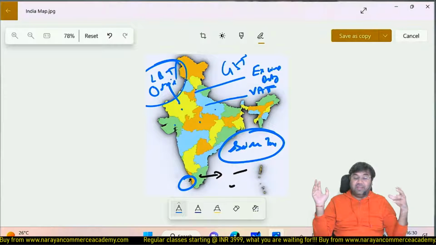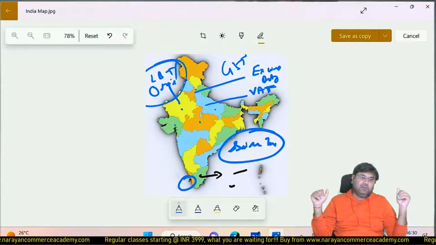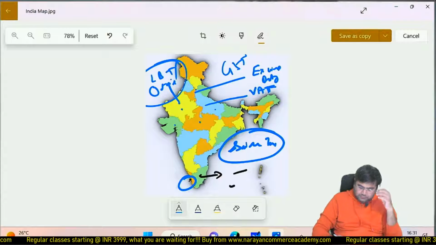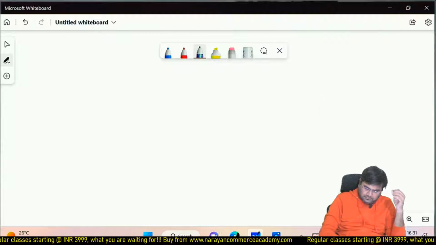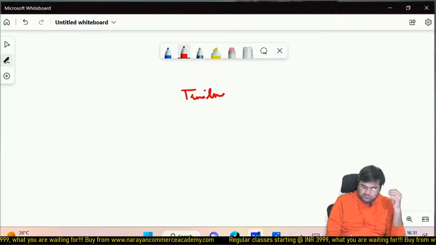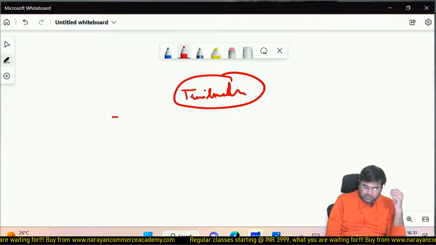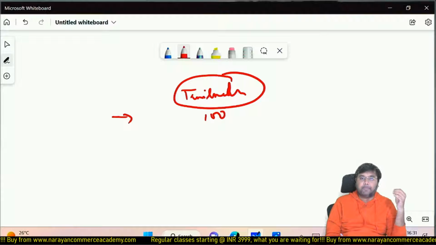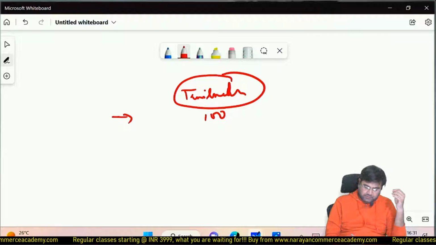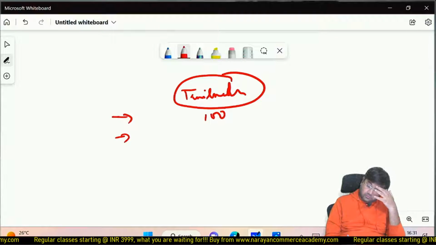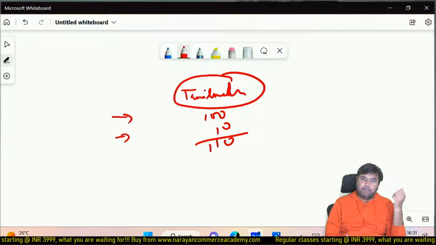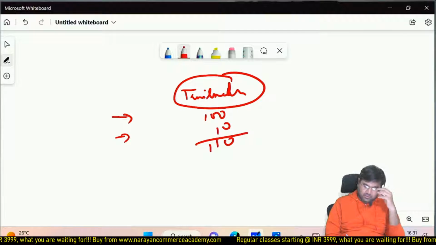So one pharma company executive came to know about this. He discussed with his CFO, and the CFO said, okay, suppose we set up the factory in Tamil Nadu, let's say our manufacturing cost is 100 rupees. We are going to take a 10% margin, so 10 rupees. So at 110 we are going to sell.